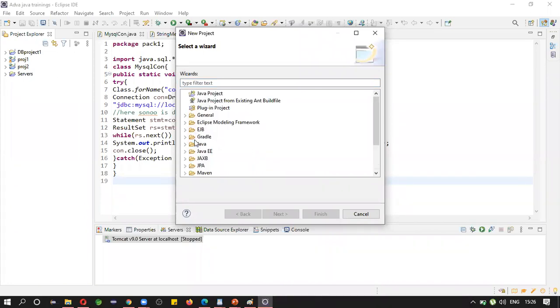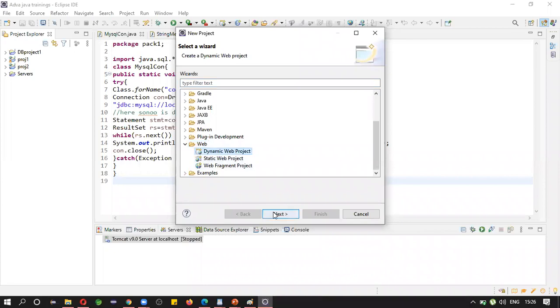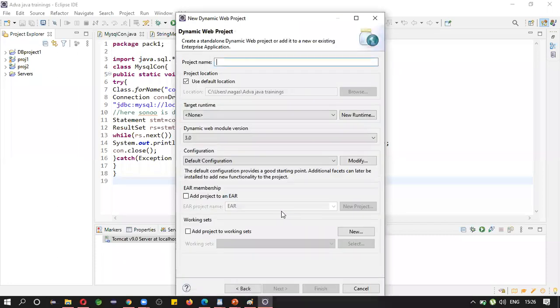Click on project and then click on web. Under this you may see a dynamic web project. Click on dynamic web project and click on next. Create a standalone dynamic web project or add it to your existing enterprise application. Next, give the project name. I'm giving Project 3.